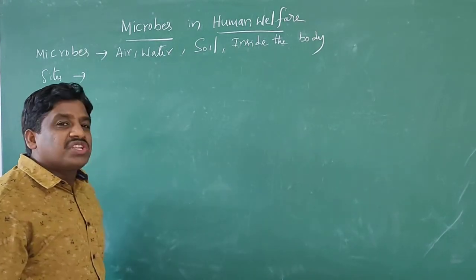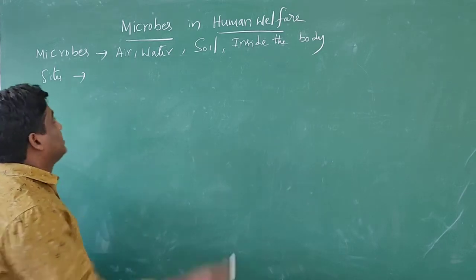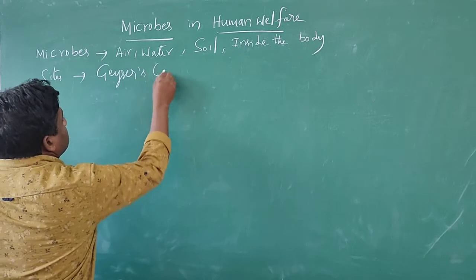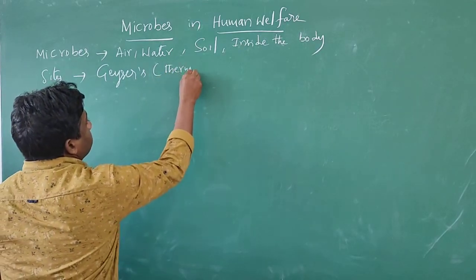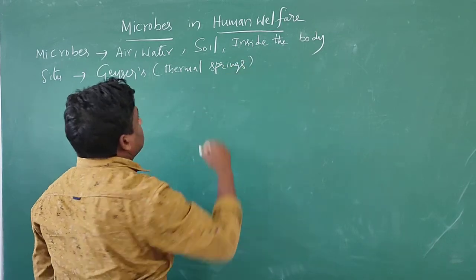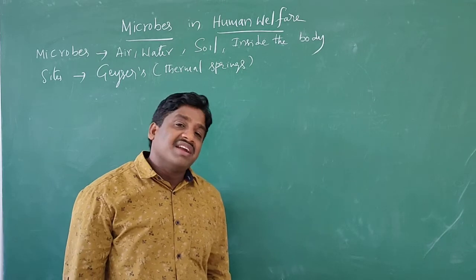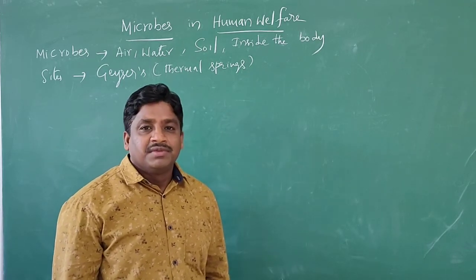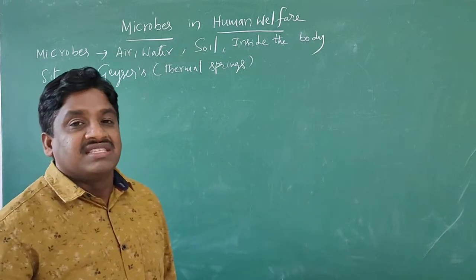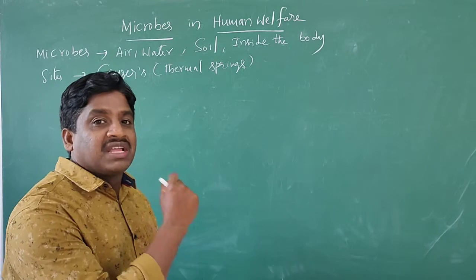Particularly some extreme habitats, that means thermal springs and geysers. In a thermal spring the temperature is high, nearly 100 degrees centigrade or more. In such regions also, microbes can live.